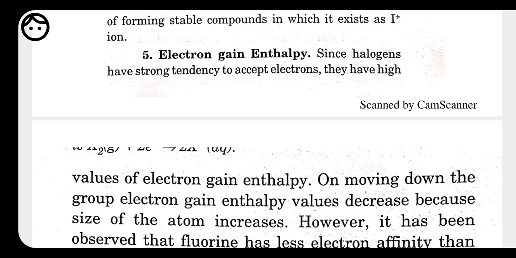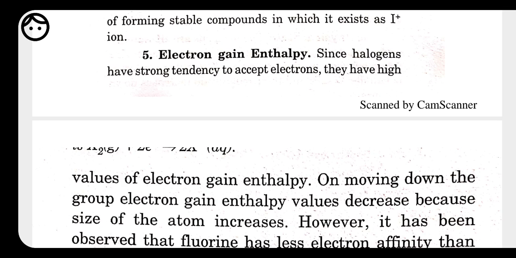So why does this happen? It is due to the small size of the fluorine atom. Because the size of fluorine is very small, very strong electron repulsions are also there. Whenever we try to put one electron into the outermost shell, which already has 7 electrons, the incoming electron also gets repulsion from there. So we have to put in a little effort to add this electron. That's why the negative value of electron gain enthalpy is less as compared to that of chlorine.